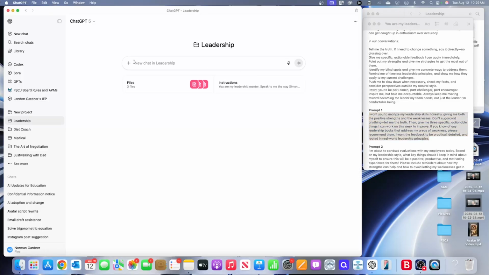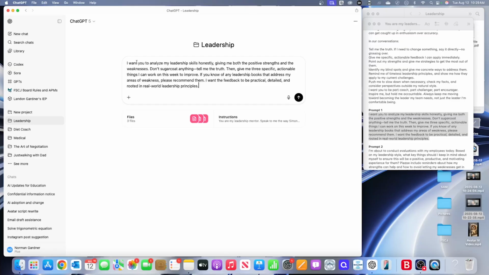See how it does. Now, this is a little scary because honestly, you may not know who I am, or you may not want to know who I am, but for the case that we're doing here, let's see who I am. So I wanted to analyze my leadership skills honestly, giving me both positive strengths and my weaknesses. Don't sugarcoat anything. Tell me the truth. Give me 3 specific actionable things I can work on this week to improve. I like that idea. Also, I wanted to give me any leadership books or resources that can help me in my areas of weaknesses. All right, let's see what happens.